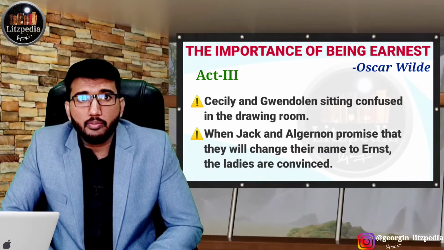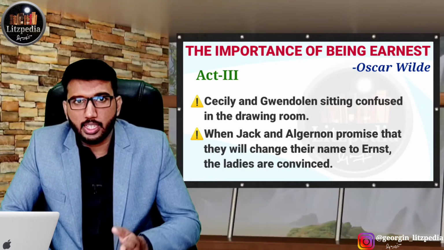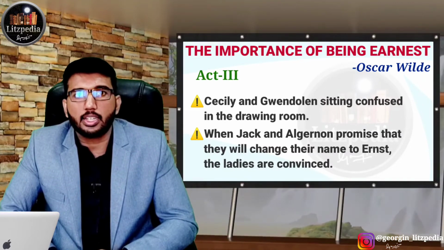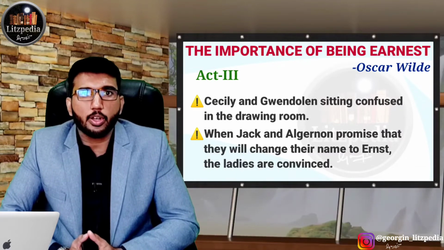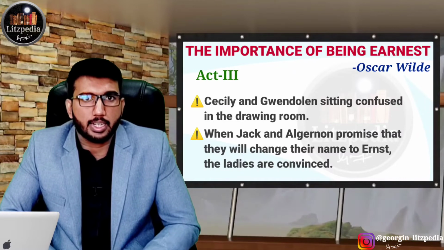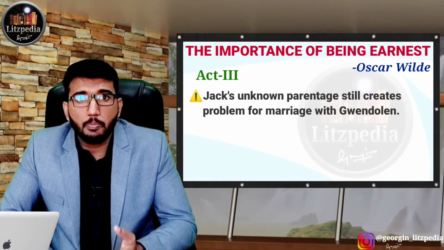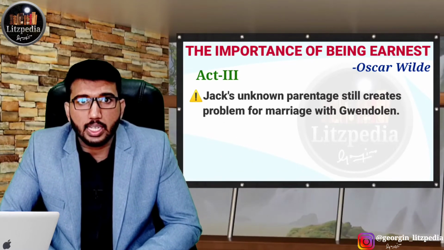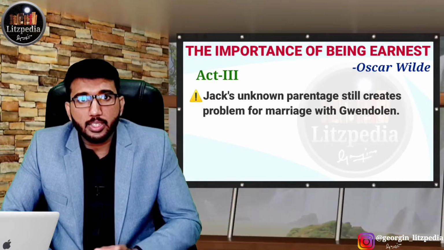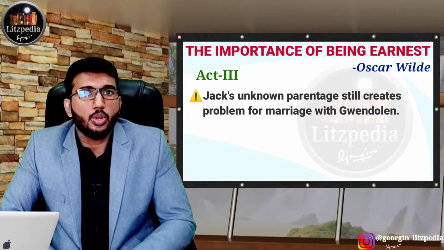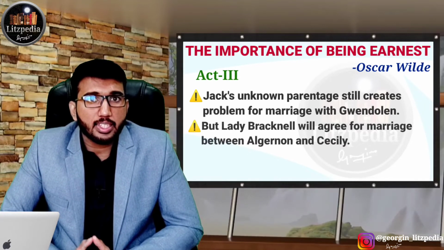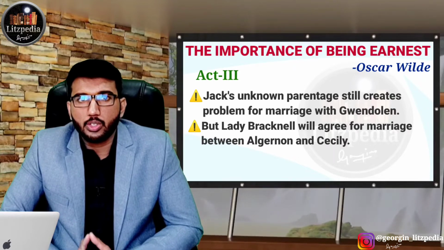But still there is a problem with Jack Worthing, because the aunt of this Gwendolen Fairfax, who is Lady Bracknell, is still not agreeing with the marriage, because all of them think that Jack Worthing is actually an orphan having no parents, because he was found in a bag in the cloakroom of Victoria Station. So that kind of confusion still arises. We need to note that Algernon is also somewhat related to Lady Bracknell. So Lady Bracknell will agree to the marriage between Algernon and Cecily Cardew.